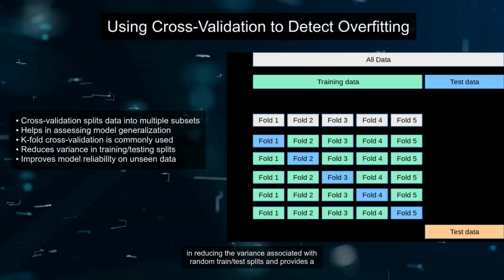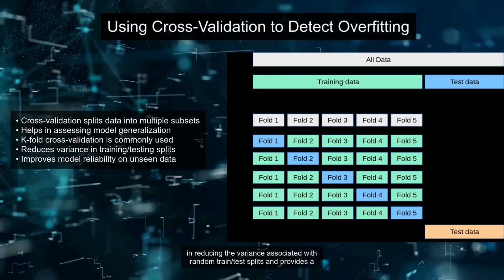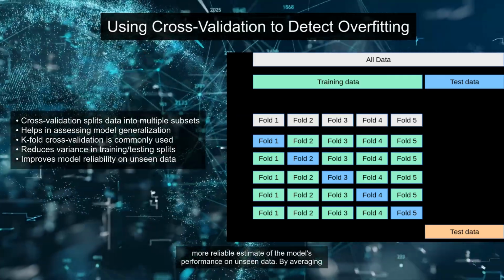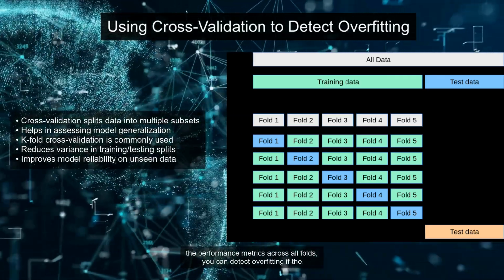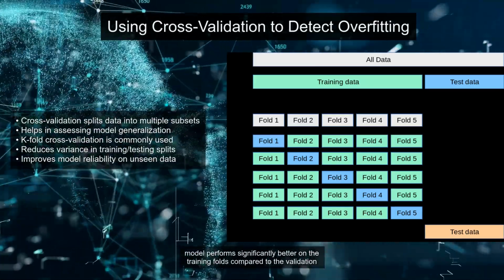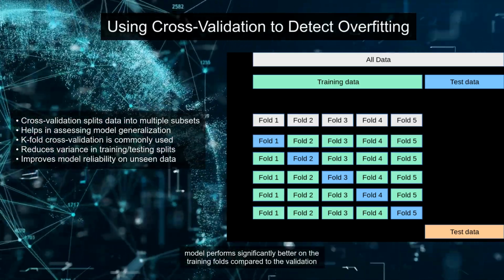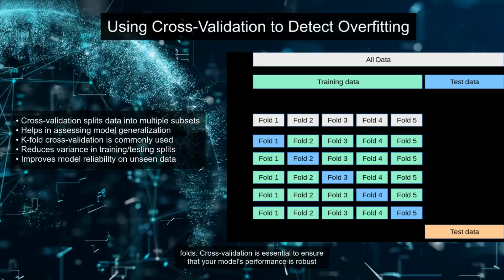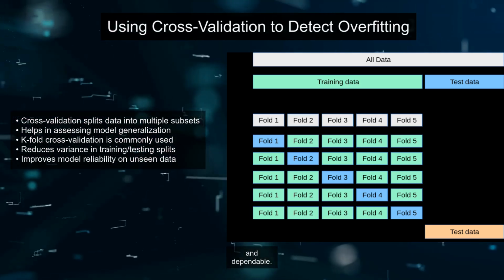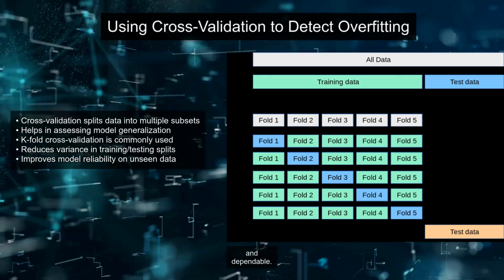This approach helps in reducing the variance associated with random train/test splits and provides a more reliable estimate of the model's performance on unseen data. By averaging the performance metrics across all folds, you can detect overfitting if the model performs significantly better on the training folds compared to the validation folds. Cross-validation is essential to ensure that your model's performance is robust and dependable.